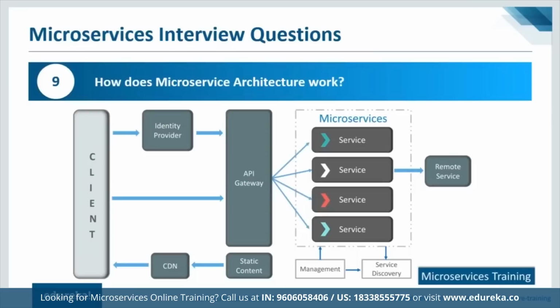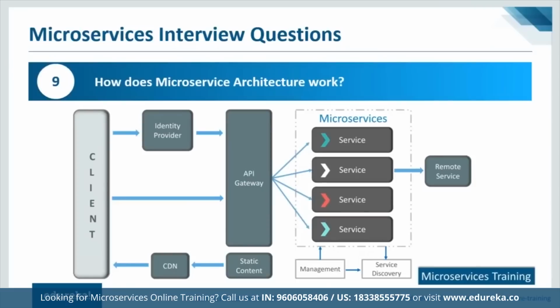And each of these small applications will have an architecture that is more or less like this, or at least would be on these pages. So what do we have here basically? We have a client, an identity provider, we have API gateway, static content, CDN, which is nothing but content delivery networks. We have microservices, a management and a service discovery portal or a module rather, and you have your servers and all those things. And basically what happens is if a client wants to use a particular service, the client would send in a request.